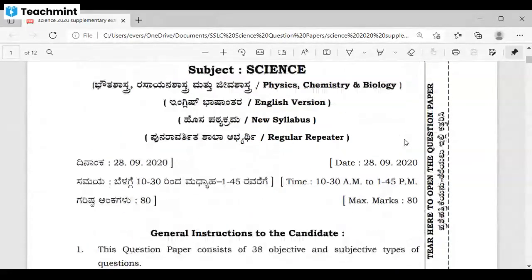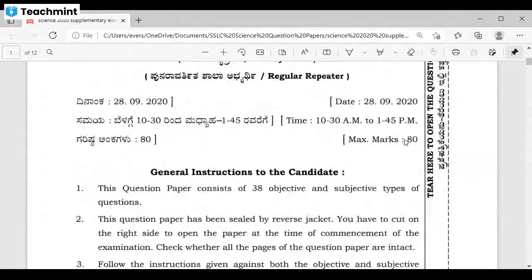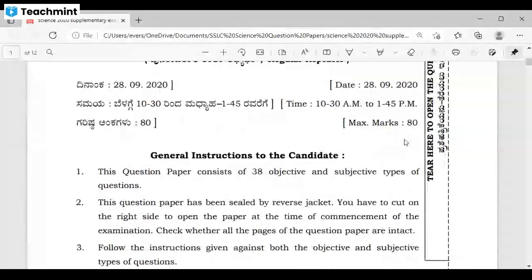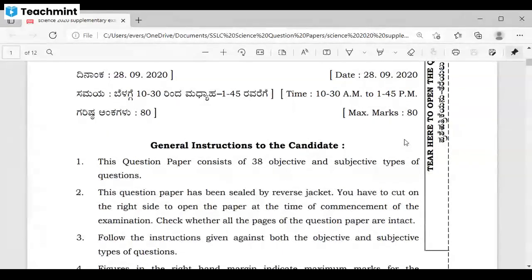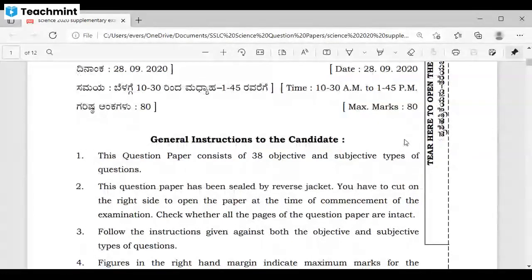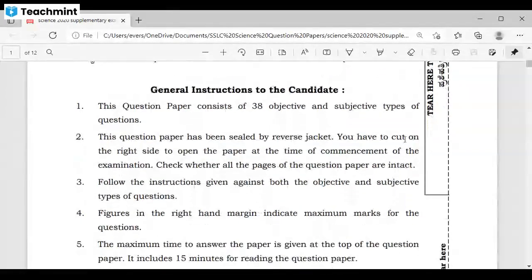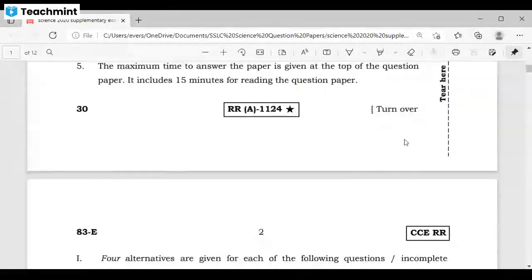Today we are going to discuss the paper of 28/9/2020. This is the supplementary paper of the 2020 batch. As you all know, in 2021 we have gone with the objective type exam, but this paper has been conducted for the entire syllabus. But do not worry, I'll tell you which topics have been reduced in the same paper and which topics you have to eliminate while you are preparing for your exam.